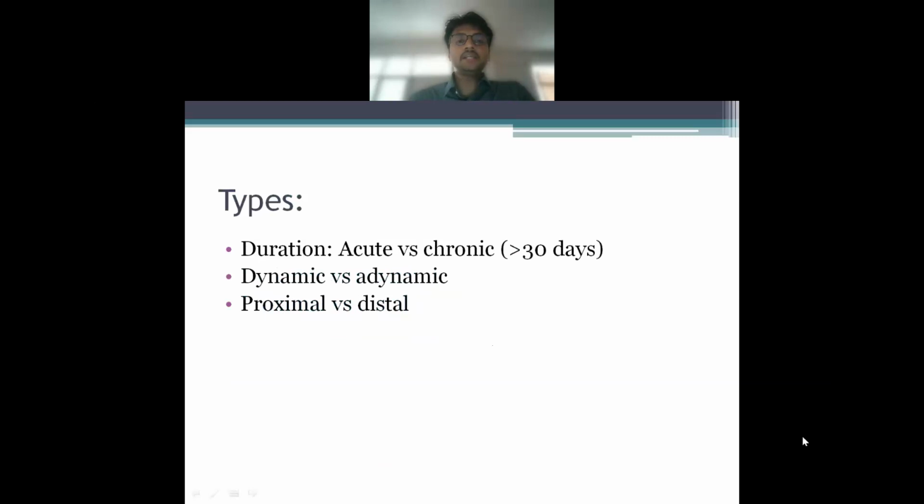Now, intestinal obstruction has been divided into the following types. Based on duration, it is acute versus chronic. It might be dynamic versus adynamic, which we also say as mechanical versus paralytic ileus. It can be a proximal versus distal obstruction, for example, small bowel obstruction versus large bowel obstruction. So this is how they have been divided. Another type of division is additional versus non-additional division. But these are the main three types of divisions which we refer to.